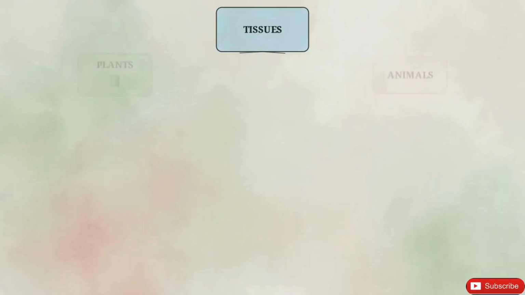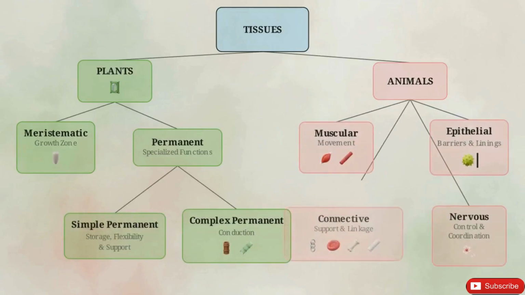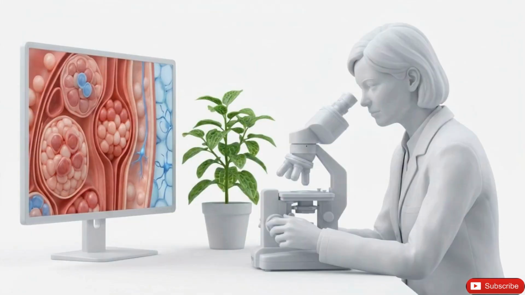From the actively dividing meristems in plants to the specialized matrix of animal connective tissues, every tissue we've covered has a structure that matches its function. By observing these mechanics, we can see the logic behind how multicellular life maintains itself. Understanding these tissues is the first step to understanding how organisms grow,